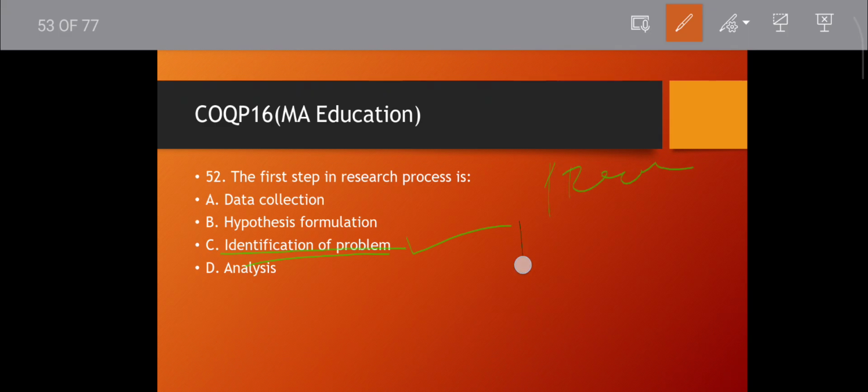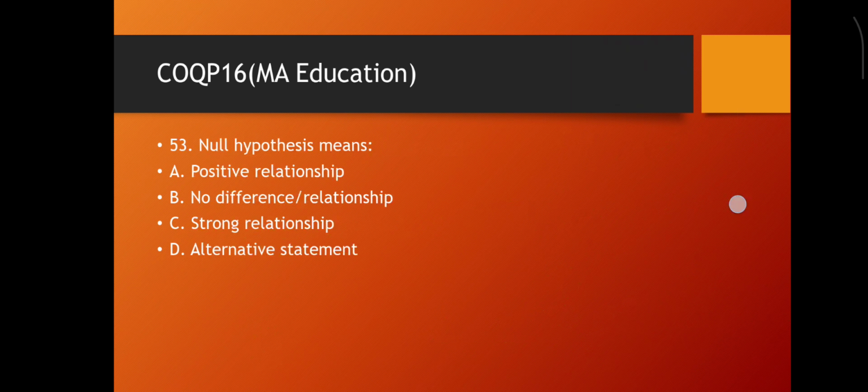Then a review of related literature, then hypothesis, then tool formation, tool planning or designing. Then data collection, then analysis, in analysis hypothesis will be tested. Then report writing. Then move to the next question.